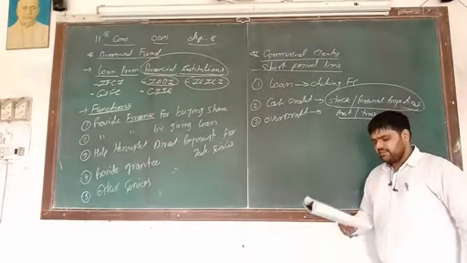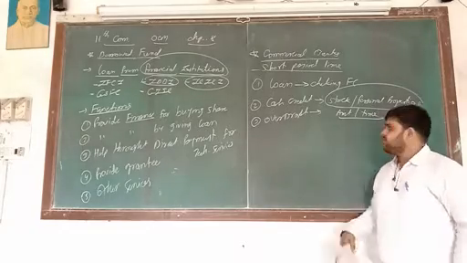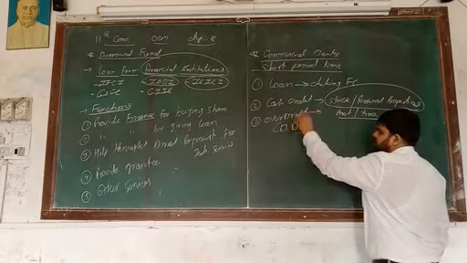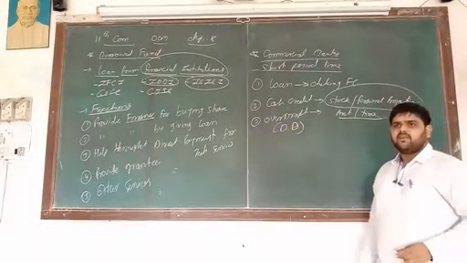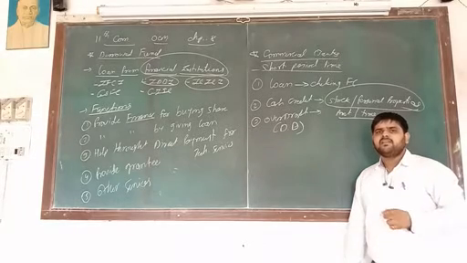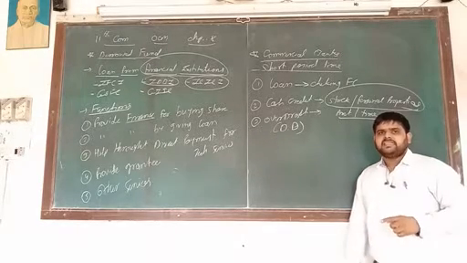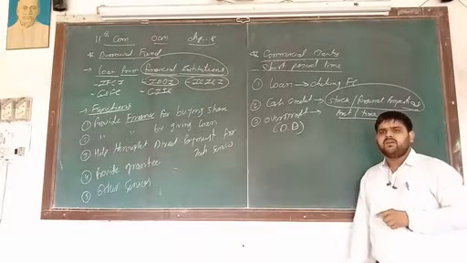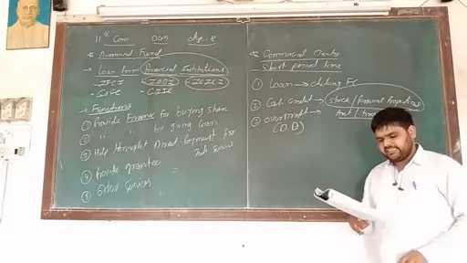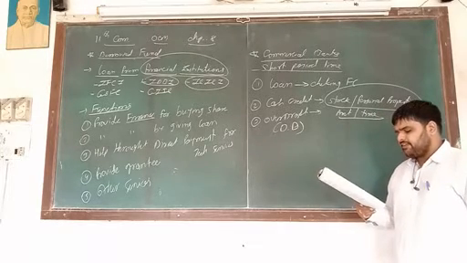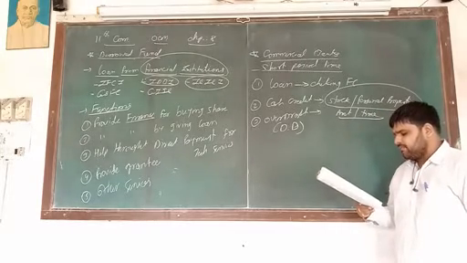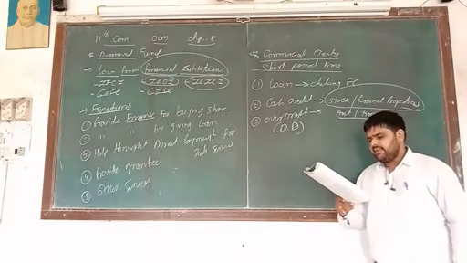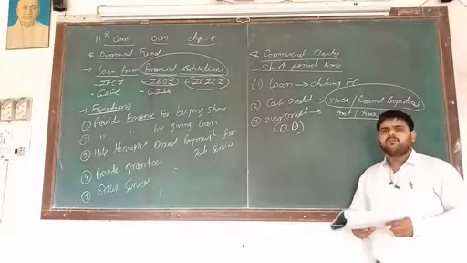And what is third? It's called overdraft. In short, we can remember it as OD, bank OD or BOD, that is called bank overdraft. It means that in excess of your bank balance, the bank provides you money. It is called overdraft. Let's see. The bank offers the facility of withdrawing more money than the balance of the current account of the businessman, under certain limitations, and that is called overdraft.